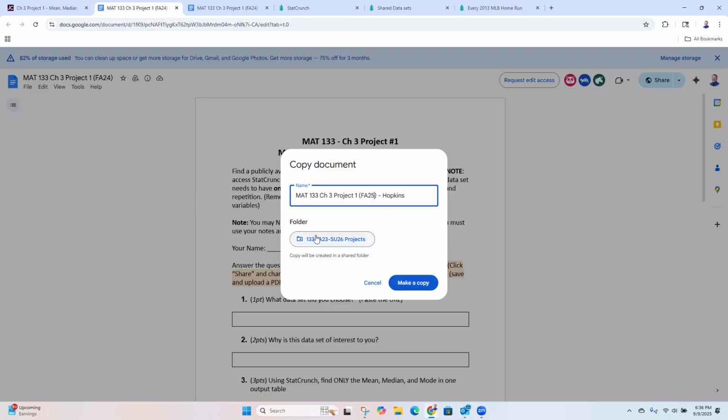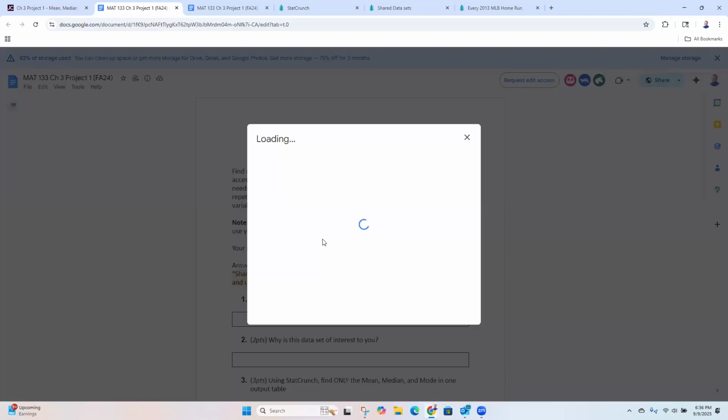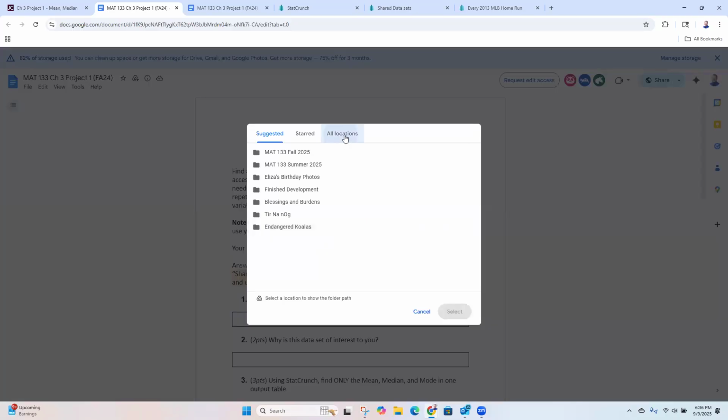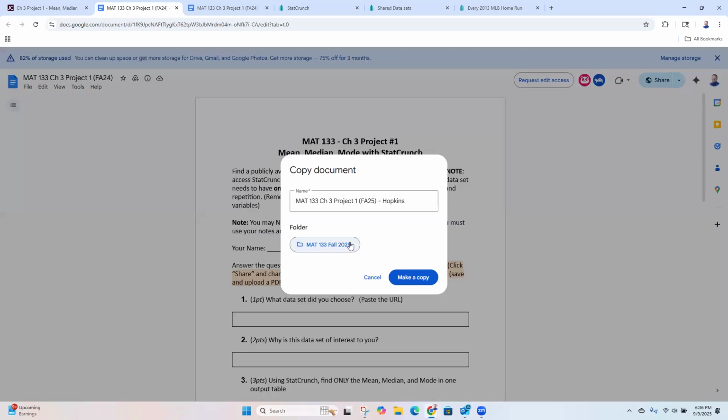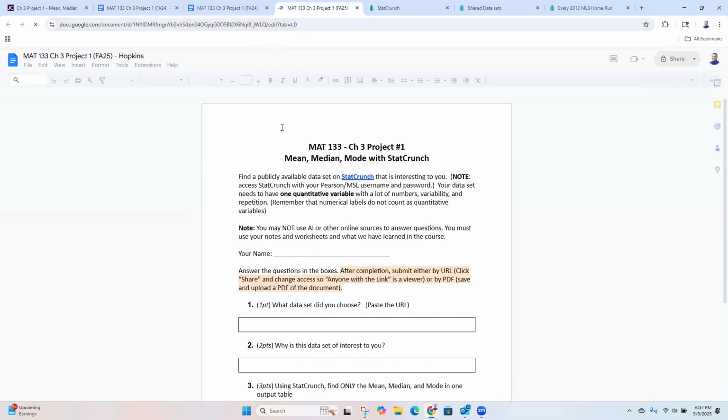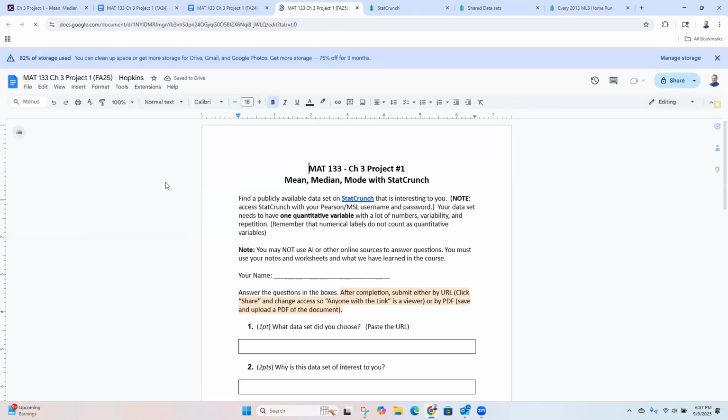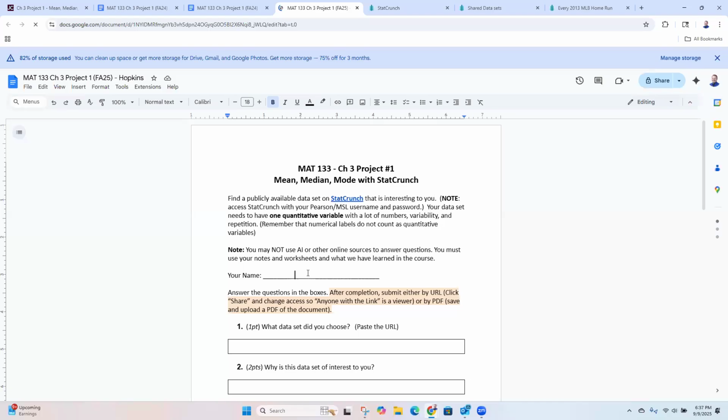If you try to make a copy right here, you might not have access to this folder, so you might have to save it in a different location. If you click on My Drive, that will work. Or if you have a folder already made where you can put stuff, that's fine. But My Drive works just as well. And then you'll click Make a Copy, okay? And this is the copy you'll be able to edit, okay? So here we go. Put your name in here, Joe Hopkins.